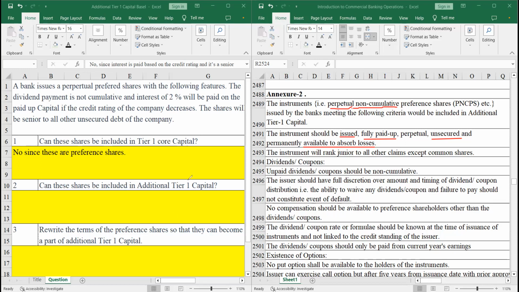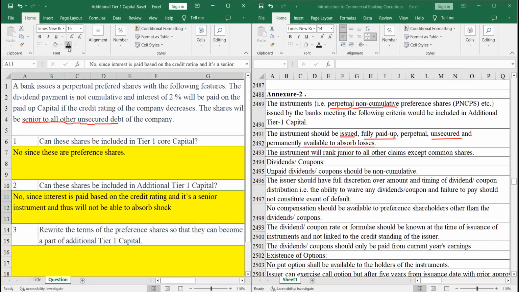So can these shares be included in additional tier 1 capital? Just by looking at this statement, it is senior to all other unsecured debt of the company. If it's senior, then it's not unsecured. It will not absorb losses. Thus, it cannot be a part of additional tier 1 capital. This instrument should be junior to everything else except for the common shares.